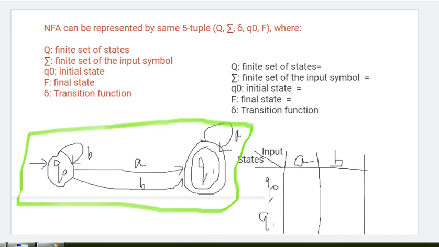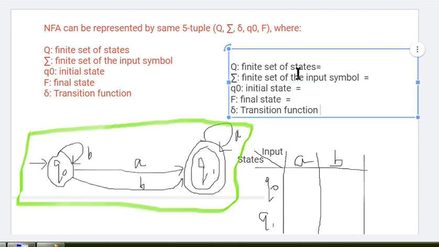Okay, the same example we just discussed. Here Q, capital Q, is the finite set of states. What are the states here? Q0 and Q1. Two states we have. And what are our input symbols?